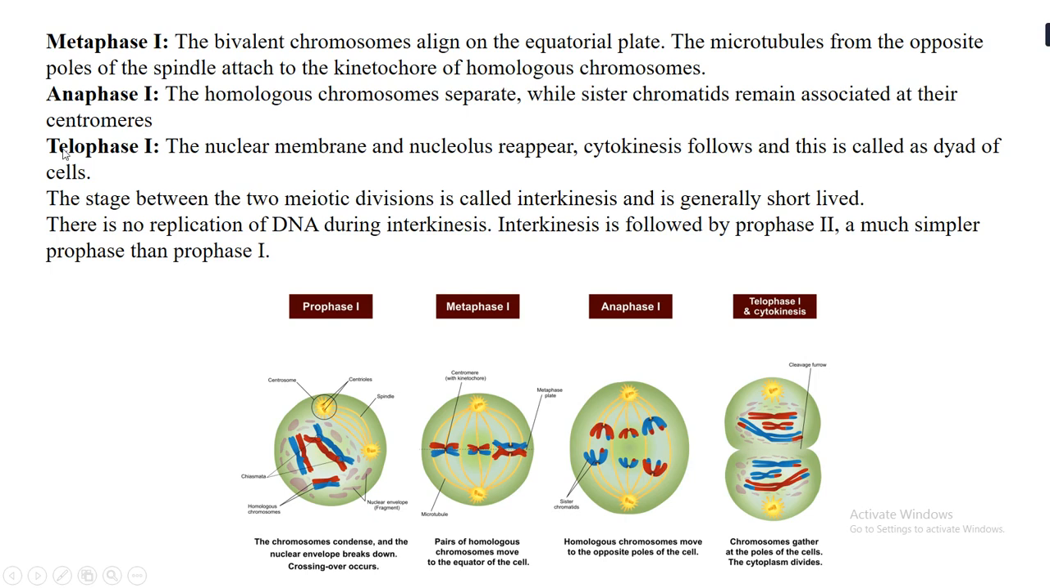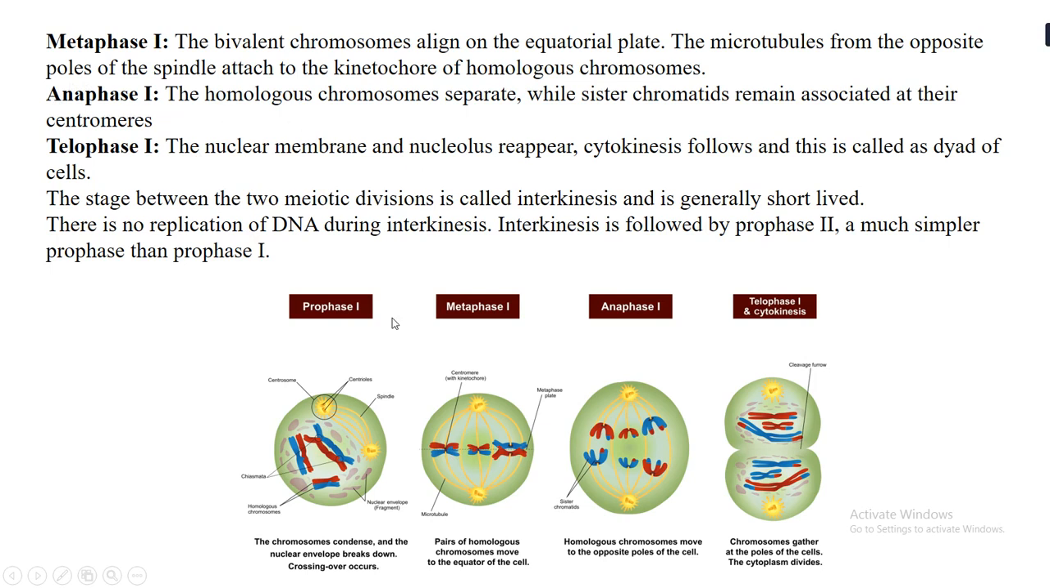In metaphase 1, anaphase 1 and telophase 1, it is very similar to the process of mitosis that we have studied. So let us see what happens over here. In metaphase 1, as you can see in the picture, the bivalent chromosomes align. After prophase, the bivalent chromosomes are aligning at this equatorial plane. And then you will also see that the microtubules from the opposite poles of the spindle fiber get attached to the kinetochore of this homologous chromosome.